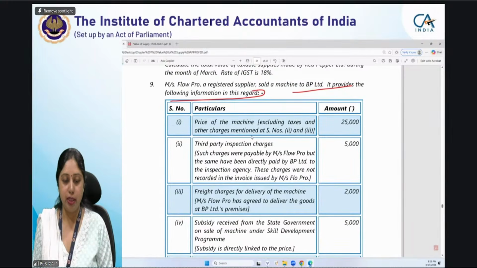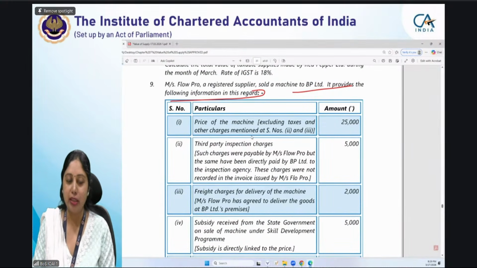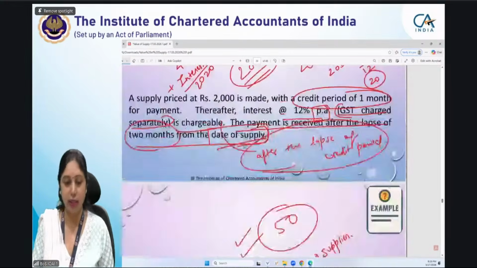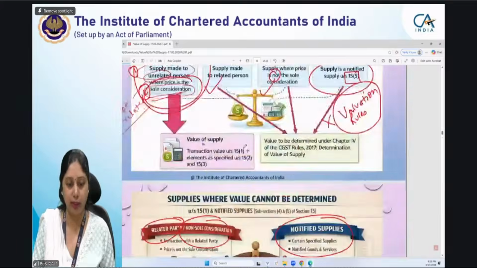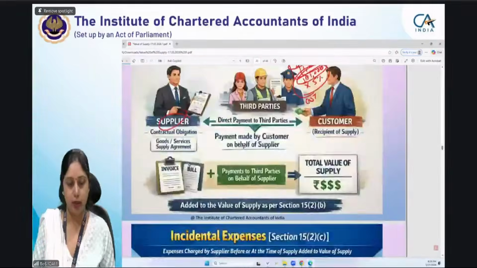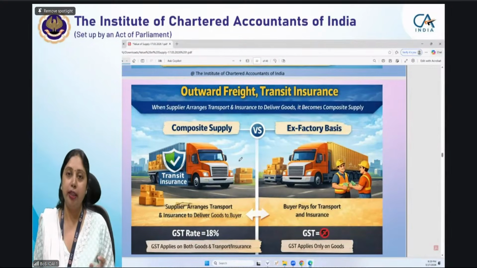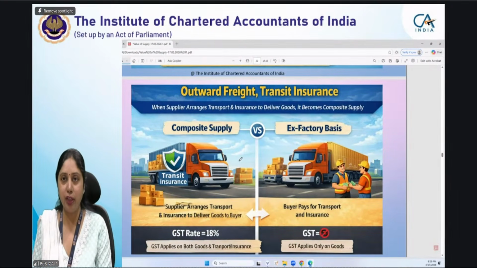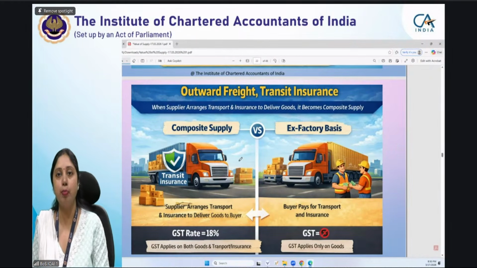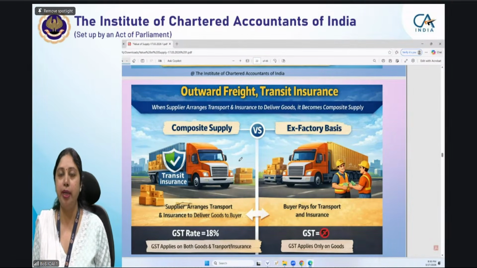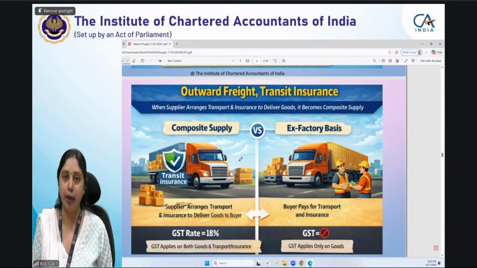Before this, let me tell you one more point, because that is required in this question. I did not discuss it earlier, but let me come to that point quickly. I will take that point with you. Outward freight and transit insurance. There can be two cases. This to limited extent we have discussed it earlier also. The freight and insurance, transit insurance and freight from the seller's premises to buyer's premises. Whether it will be included in the value of supply or not, it depends on the contract which has been entered between the buyer and seller.